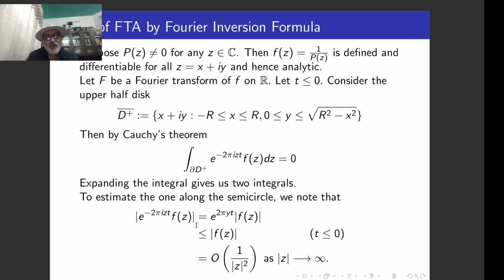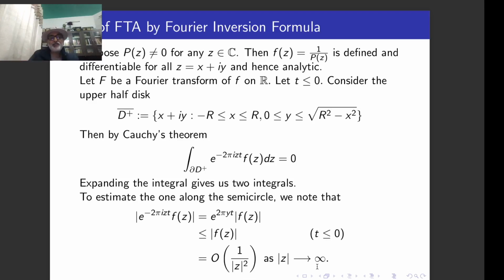Y is the imaginary part of z, and mod f(z). This is going to be less than or equal to this one, because t is less than or equal to 0, therefore this whole thing is going to be less than or equal to 1. But remember that this mod f of z, this Fourier transform, is of the order of this. That means this remains a bounded quantity when we divide this by this function.